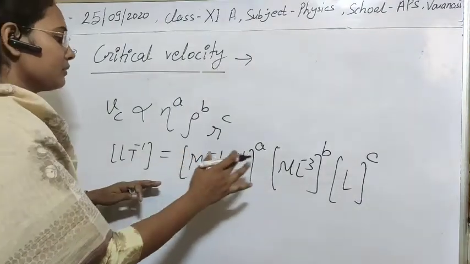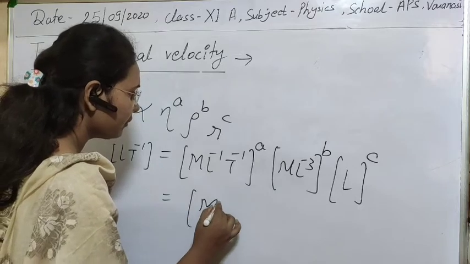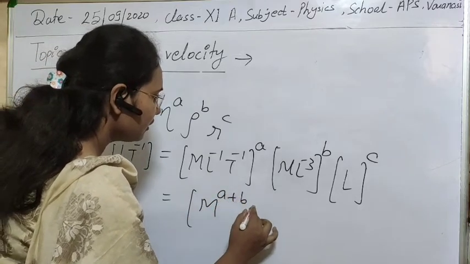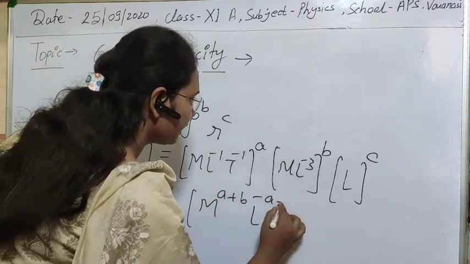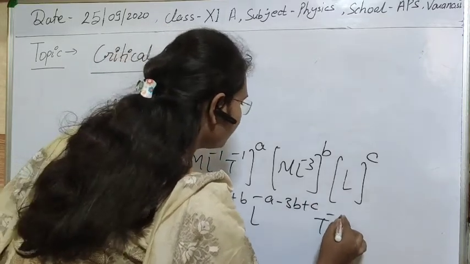Now we can solve it easily. That will be M^(A+B), L^(-A-3B+C), and T^(-A).